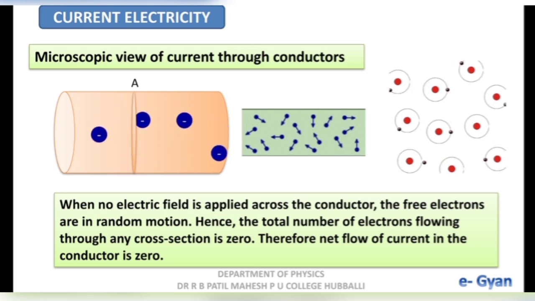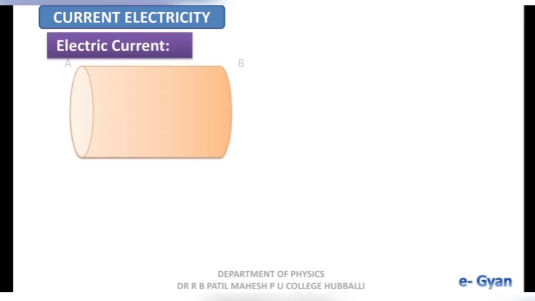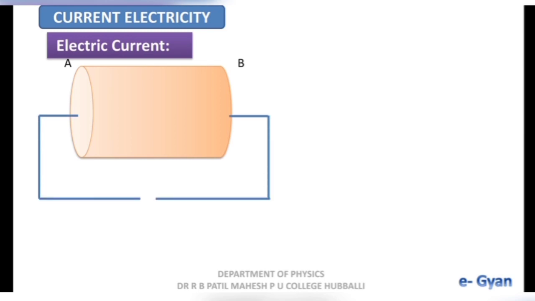Now, I am going to connect a battery to this conductor and we'll see what happens. Consider a conductor. Let A and B be the ends of the conductor, and this conductor is connected to a battery. Positive terminal of battery is connected to end A, negative terminal of battery is connected to end B. Since end A is connected to positive terminal, hence it is called as positive end.